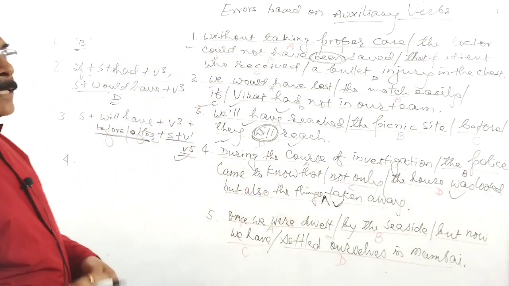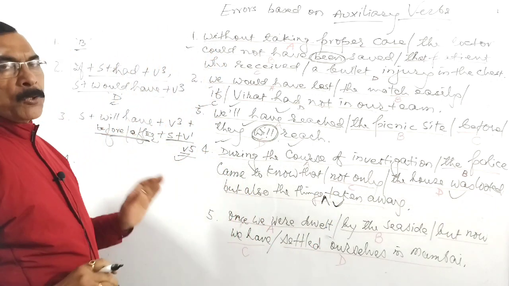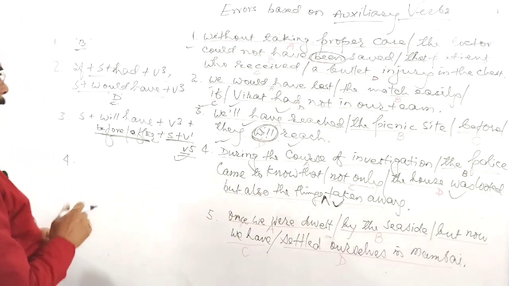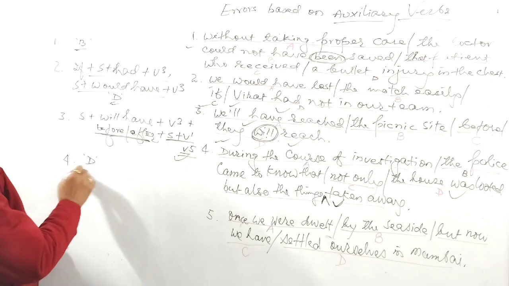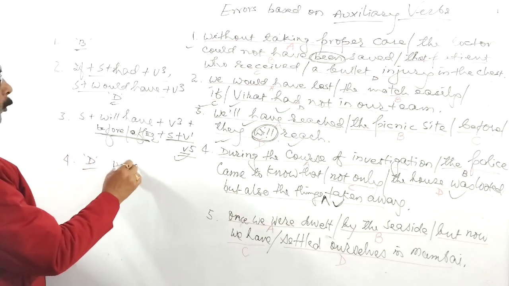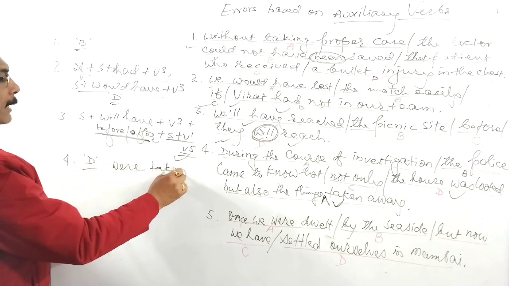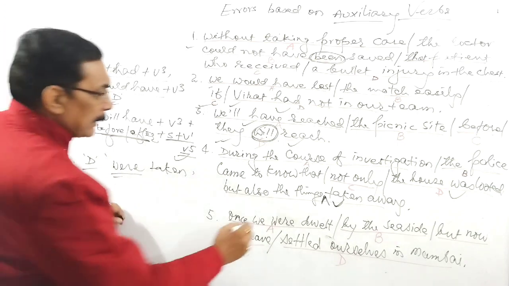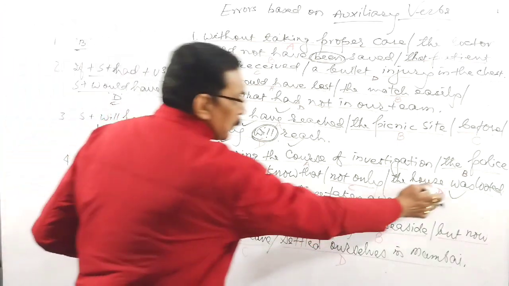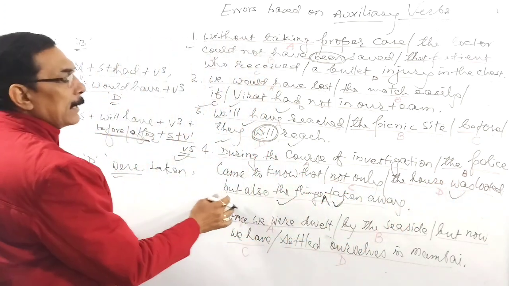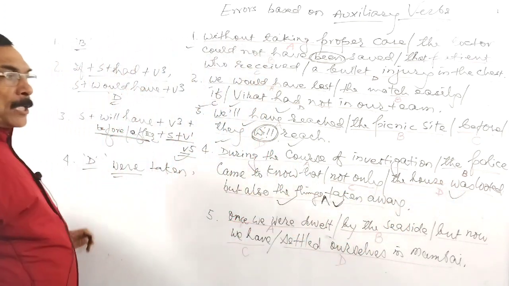Without an auxiliary verb, there is no passive sentence. This should be known to you. That's why in the fourth part of the sentence, D is the error and it should be 'were taken', because the subject is things, so things were taken away. Like the house was looted, in passive, so again the things were taken away.